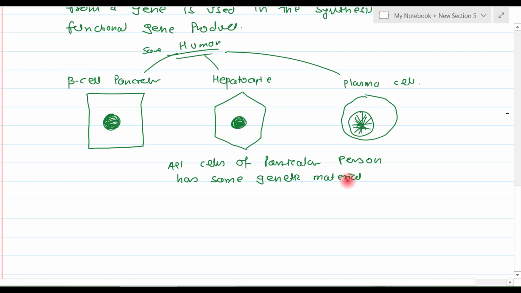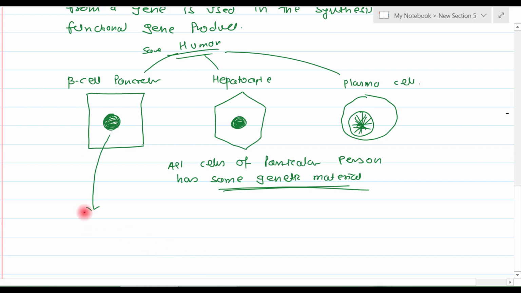It may be a pancreas cell, a liver cell, or a plasma cell, their genetic material is always the same. Whatever genetic material is there in the beta cell of pancreas, the ditto same copy is there in hepatocyte, and the same with the plasma cell. Genetic information is the same in all the cells.